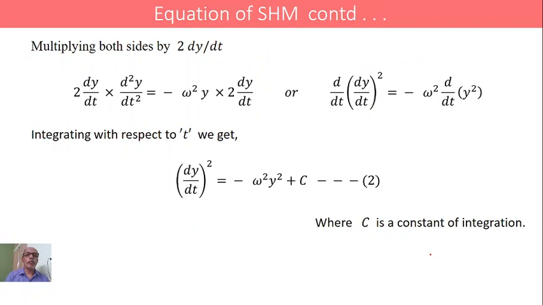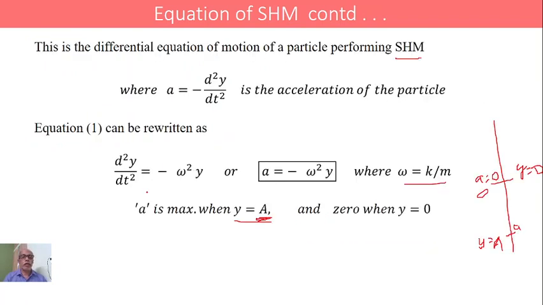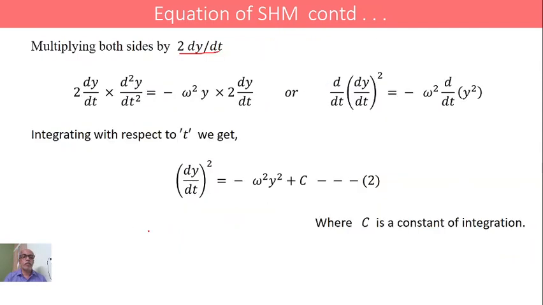Now, multiplying by 2 dy by dt on both sides of the earlier equation. The earlier equation is this one. I am taking this equation and multiplying by 2 dy by dt on both sides.